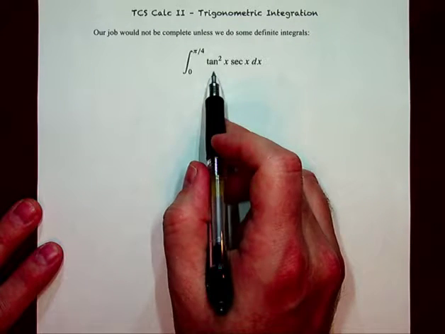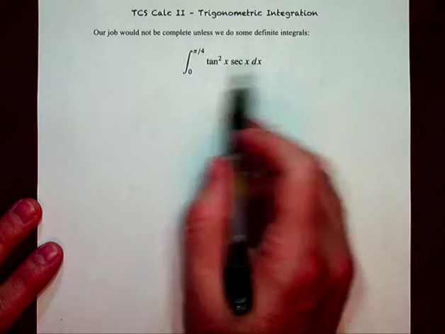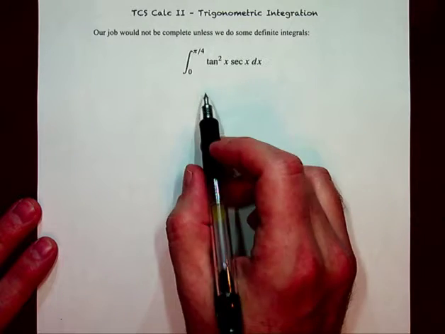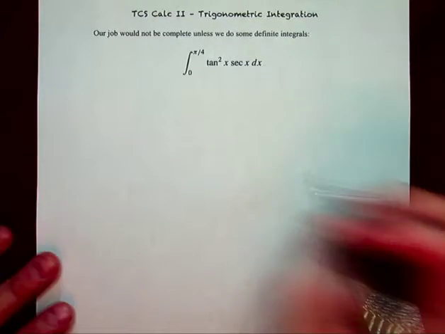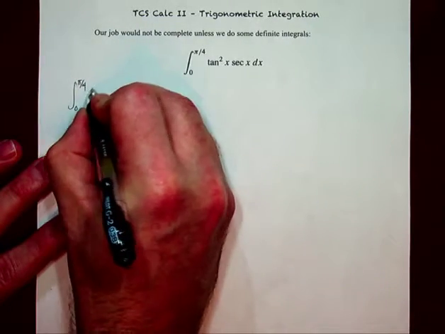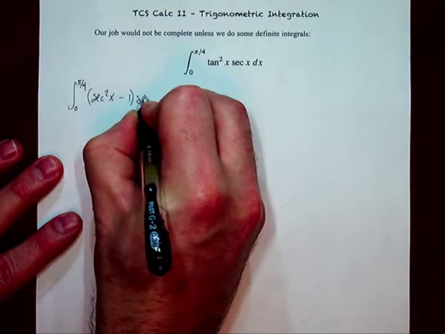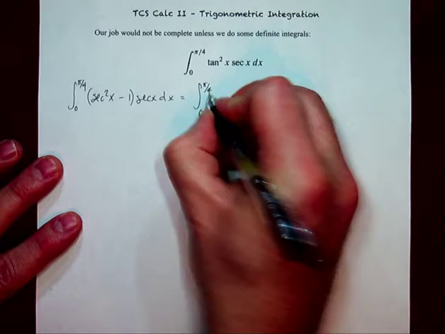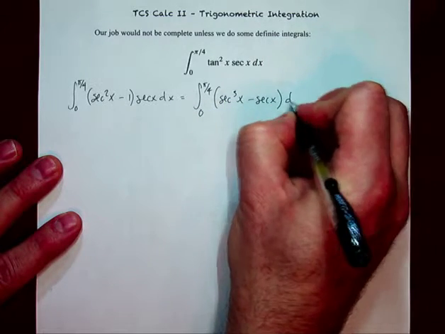This one right here is a little bit of a problem for us because if I actually take out a secant tangent, all I have left over is a tangent. And I know that that's actually not going to be the case because tangent, as your u, needs a secant squared. The only thing left to do, which may seem problematic at the beginning, is to turn tangent squared into secant squared x minus 1 times secant x dx. That, when you distribute, winds up giving me secant cubed x minus secant x dx.